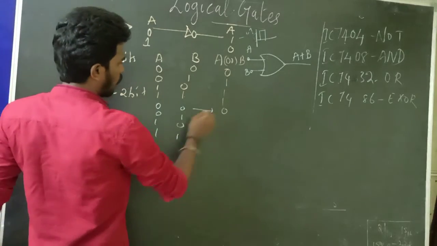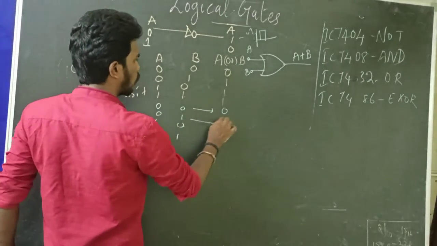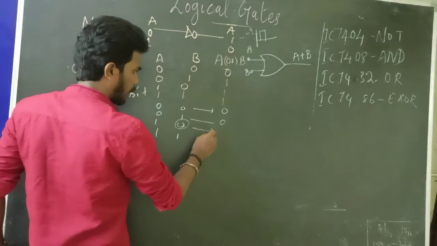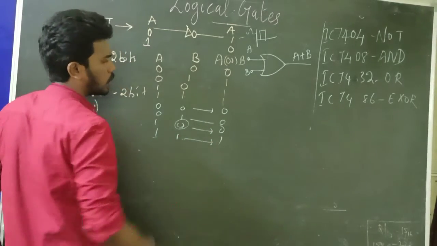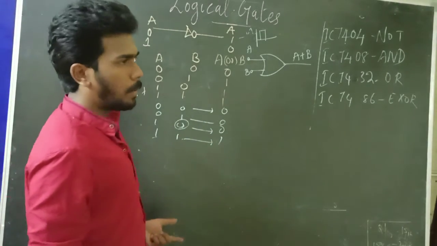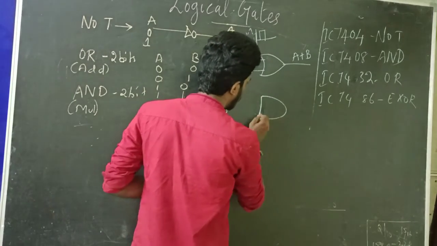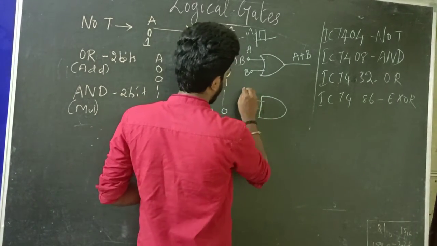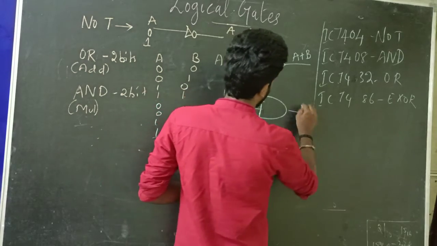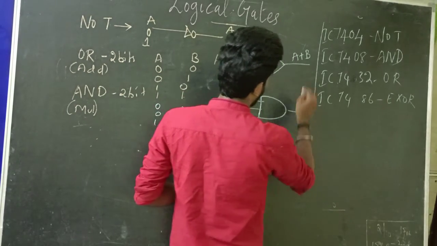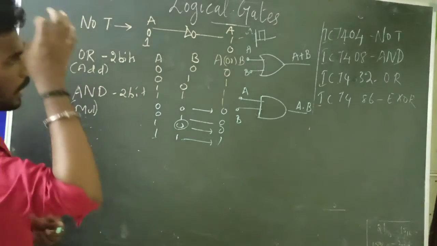Both are off, output will also be off. One is off, again output will be off. Both inputs are true, output is true. This is an AND operation, and the symbol for the AND operation is digitally A, B. We get A dot B. Got it?